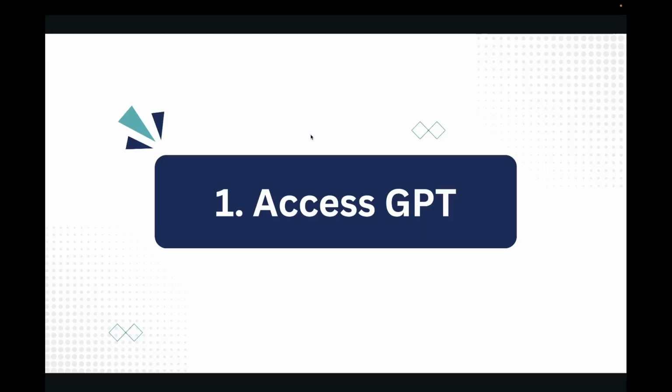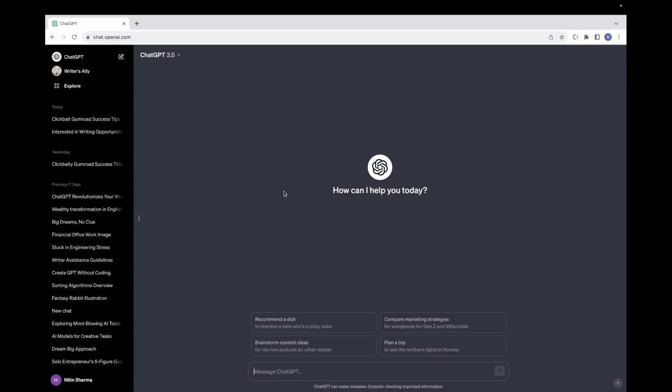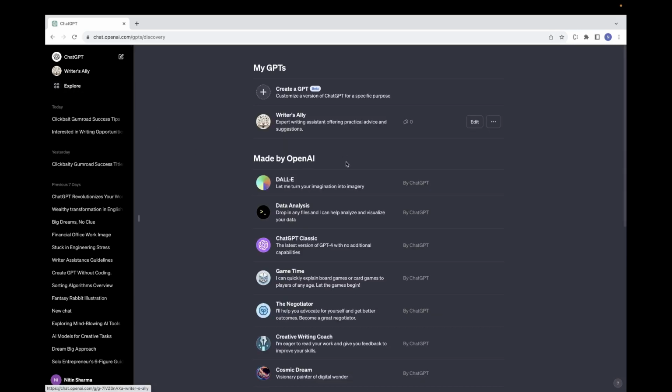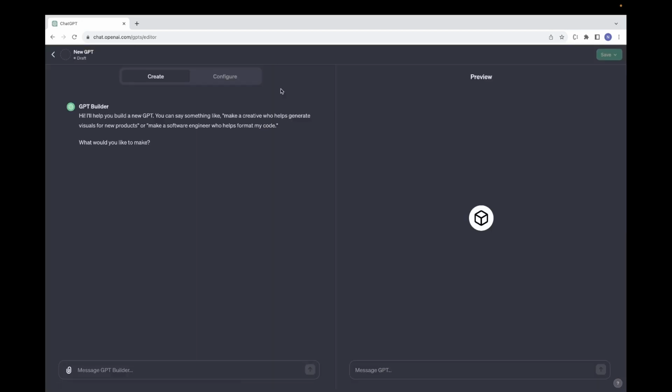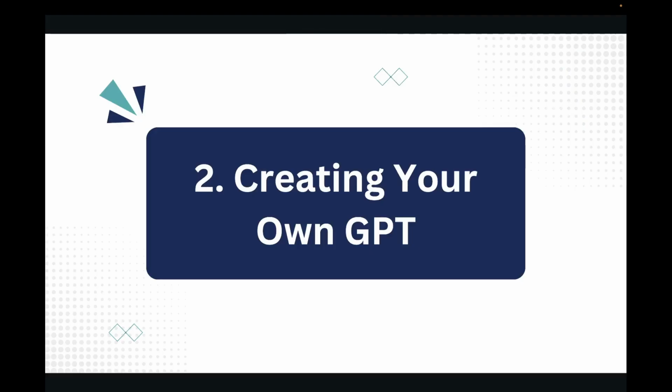The first step is to access GPT. To create your own customized GPT within ChatGPT, first you need to log into your ChatGPT account and navigate to the Explore tab present on the left sidebar. Once in the Explore tab, you will see an option to create a GPT listed near the top of the page. Click this to begin. This will open an interface that allows you to train a specific GPT on virtually any topic you choose. It's that simple.